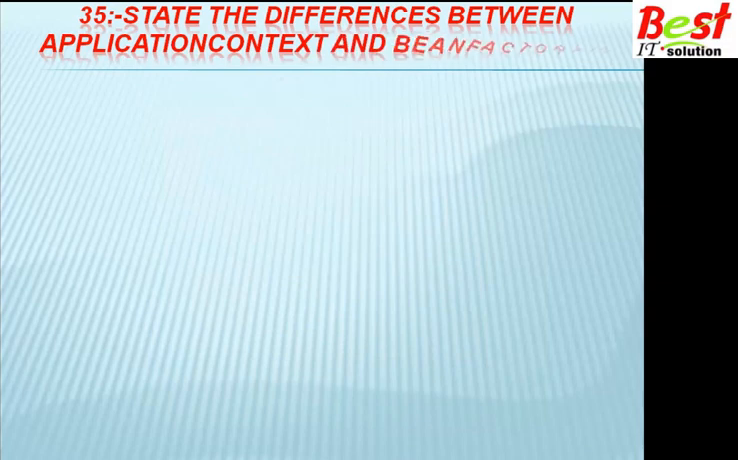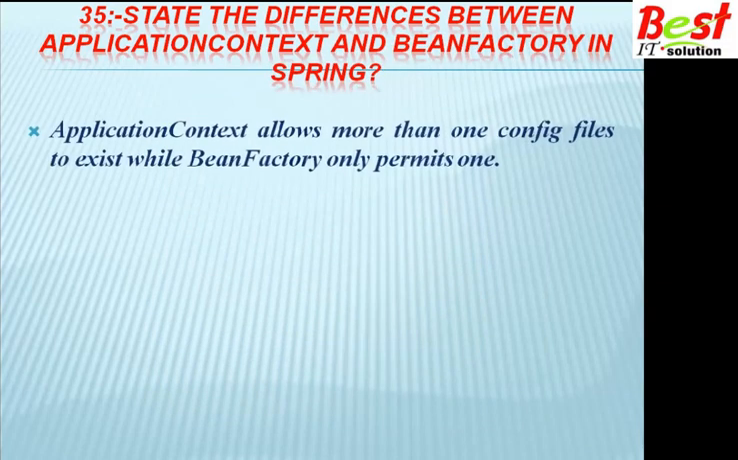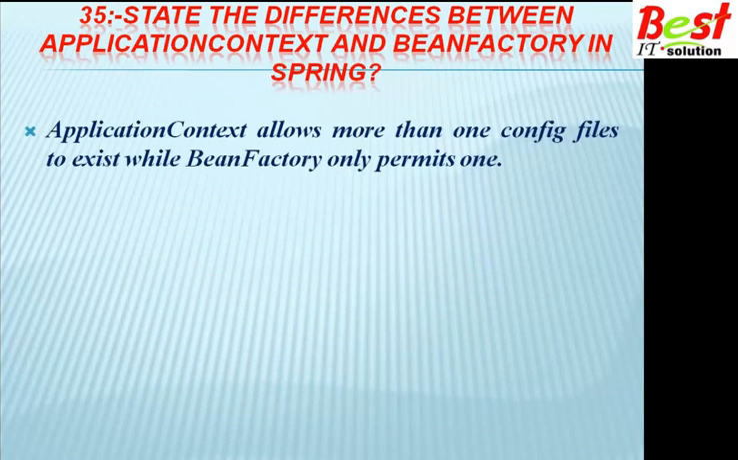State the difference between application context and the bean factory in Spring. Both are containers. Application context allows more than one configuration file to exist while bean factory only permits one. For small projects we use the bean factory, and for large projects we use the application context.